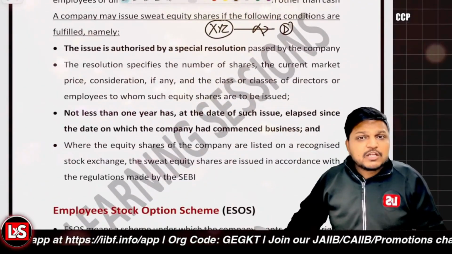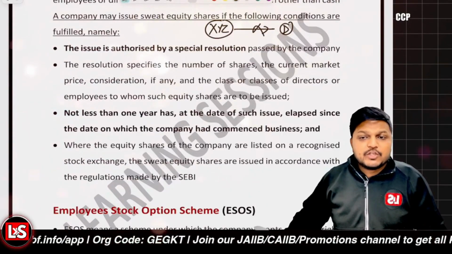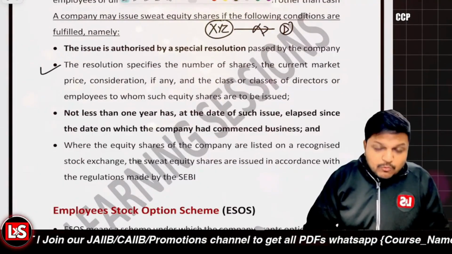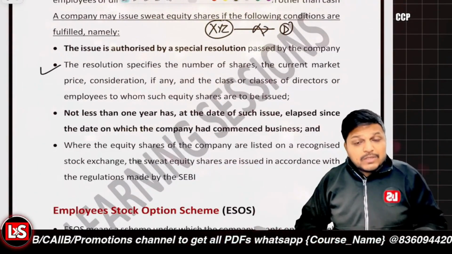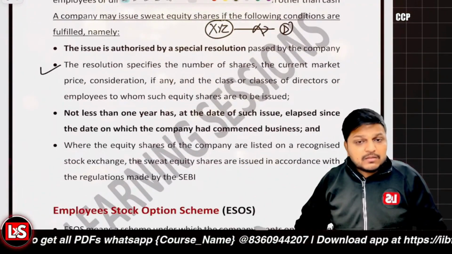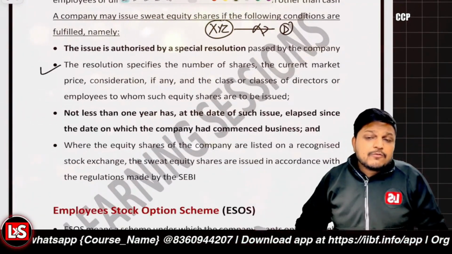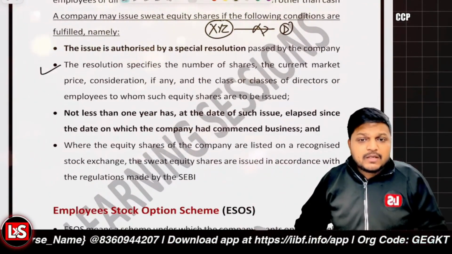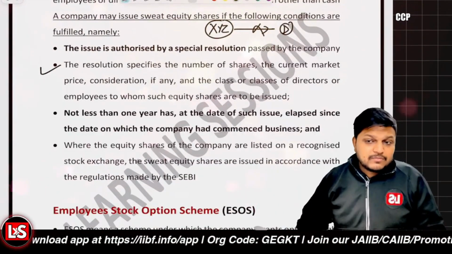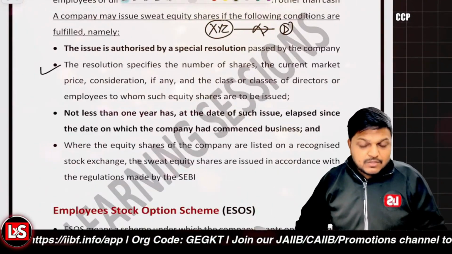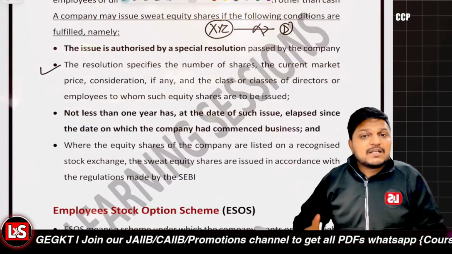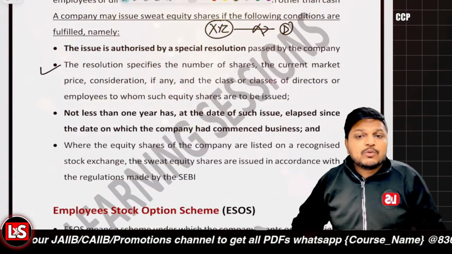And this issue is authorized by a special resolution. There should be a special resolution passed by the company, and the resolution will specify the number of shares to be issued, the current market price, the consideration, or the amount at which they are to be issued. And further, at the date of such issue, not less than 1 year should have elapsed. So a minimum of 1 year should have elapsed since the company commenced its business. Only after that can the sweat equity be issued.